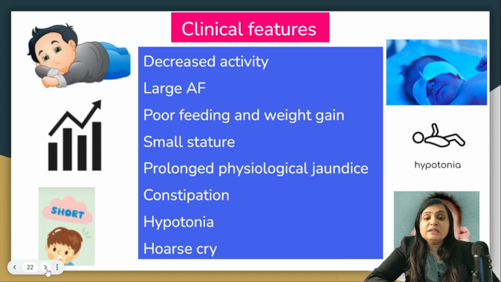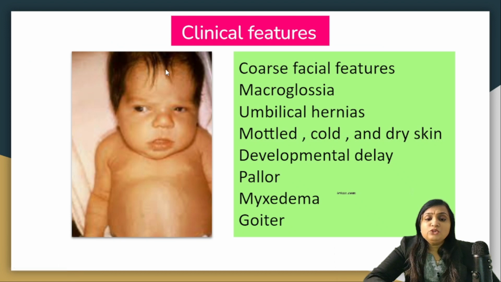So let's discuss the clinical features of hypothyroidism. They present with sluggishness, that is decreased activity, large anterior fontanelle as well as posterior fontanelle, poor feeding, weight gain, short stature, prolonged physiological jaundice, constipation, hypotonia and there will be a hoarse cry. You can see the coarse facial features. There is macroglossia. Umbilical hernia is also present in this child.